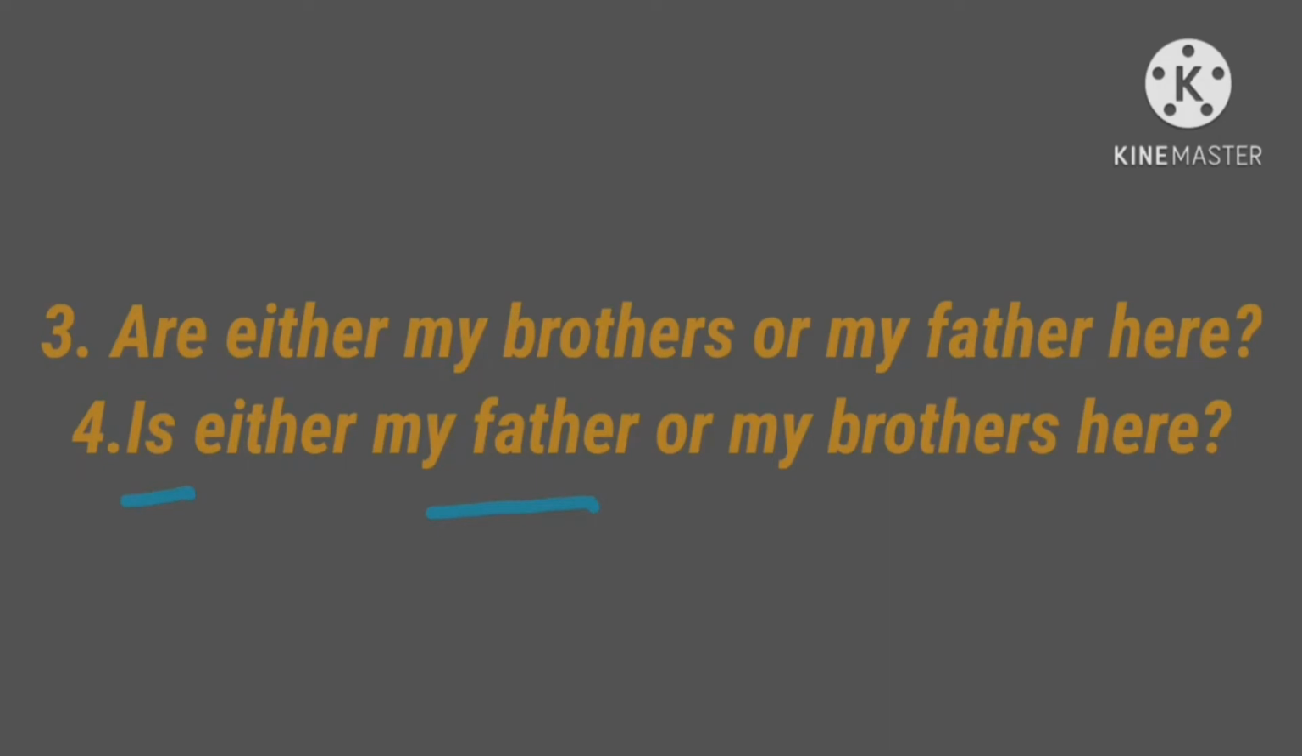So in a sentence where two subjects are joined with either or neither nor, the verb agrees with the subject closest to it.